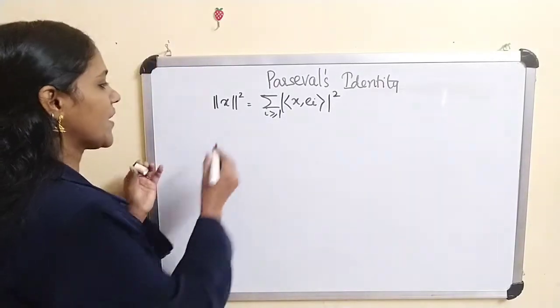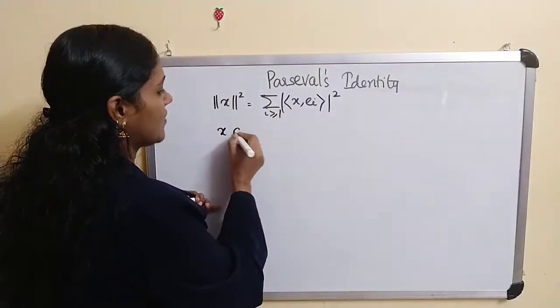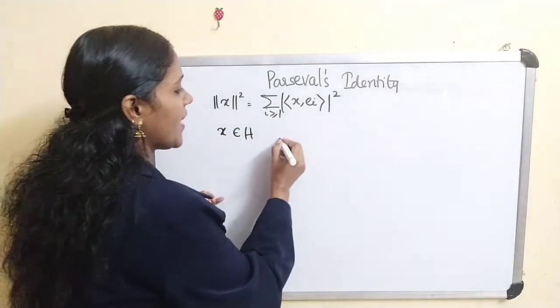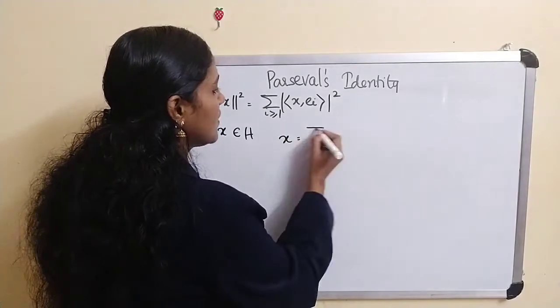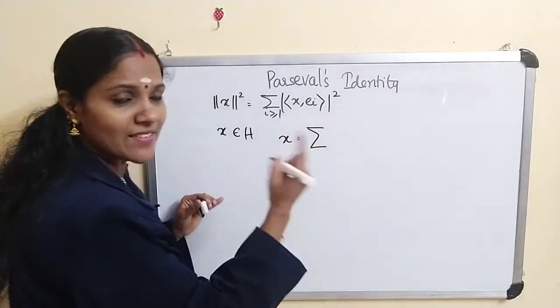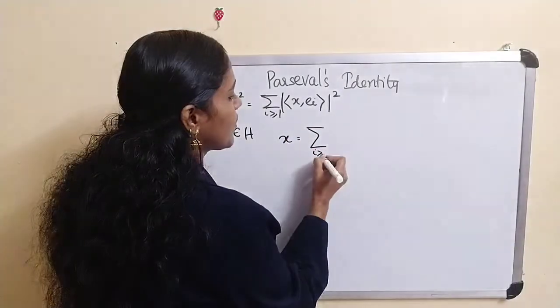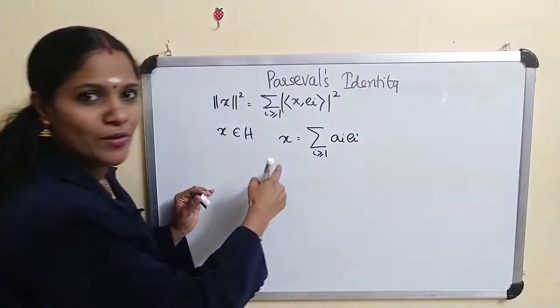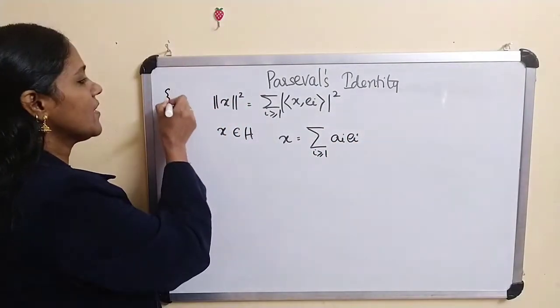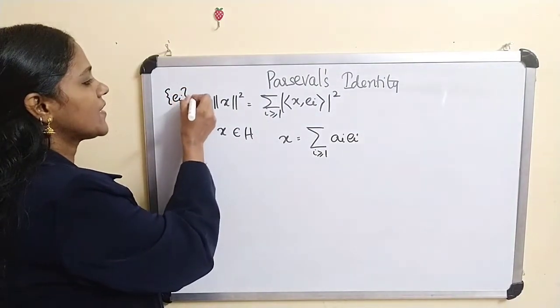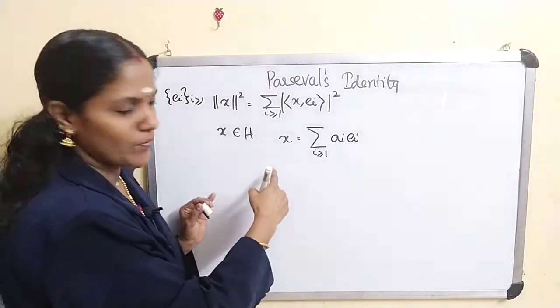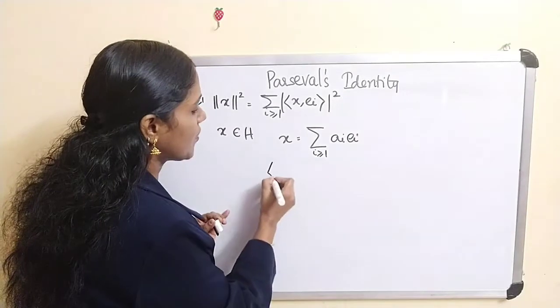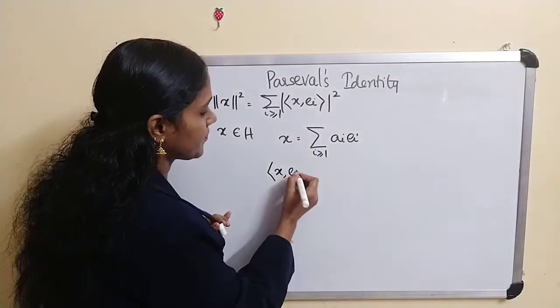That means for any x belonging to H, there exists a unique series, the sum over i greater than or equal to 1 of a_i e_i, that converges to x, because (e_i) is a basis. Now what about the inner product of x and e_i?